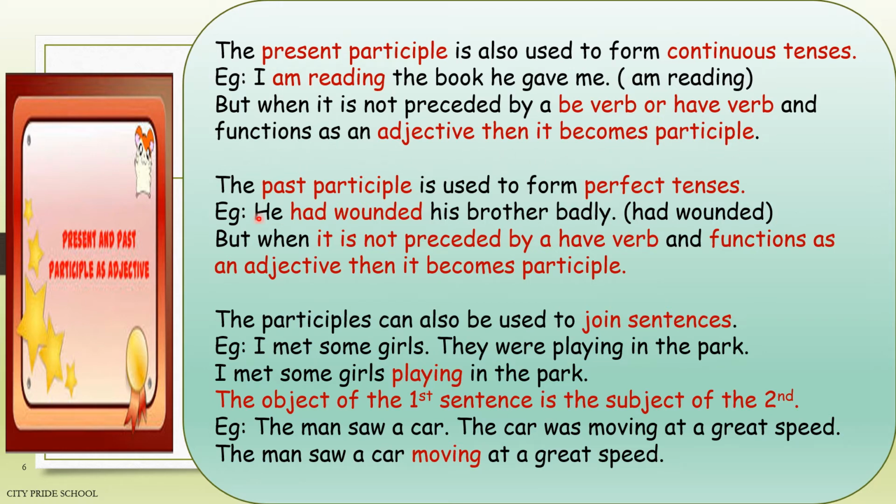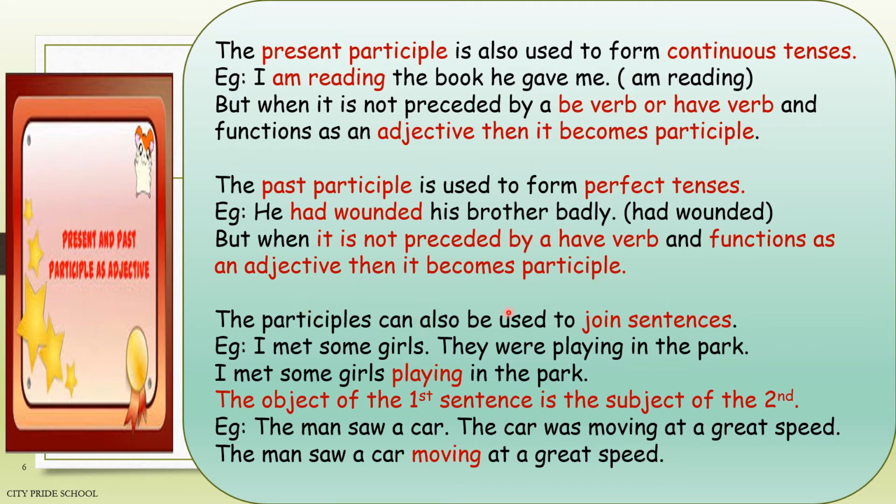becomes a participle. Now the past participle is used to form perfect tenses, but it should be preceded by a have form of the verb, either have, has or had. As in this example, he had wounded his brother badly. Now here wounded is not performing the function of a participle because it is preceded by the helping verb had and it is indicating past perfect tense here. But when it is not preceded by a have verb and functions as an adjective, then it becomes a participle.